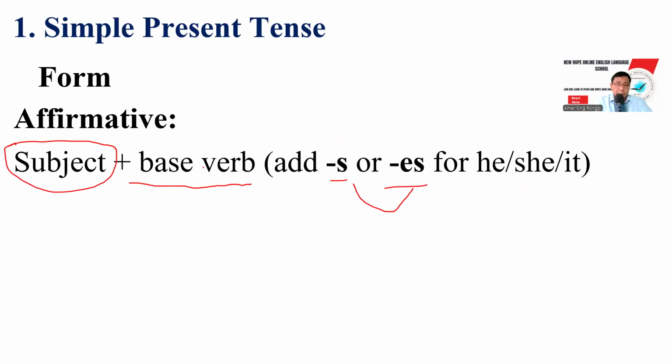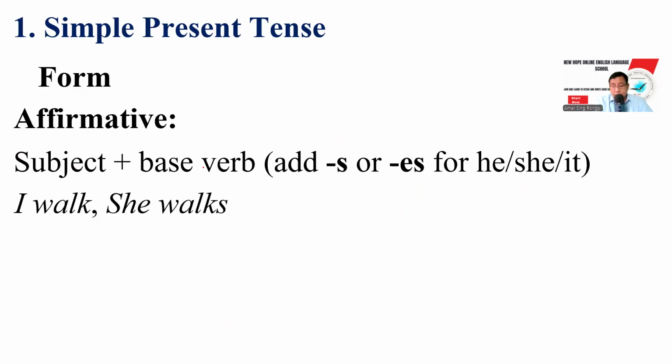So depending on the base verb, depending on the subject, if the subject is this pronouns he, she, it or some singular noun, then we have to add s or es depending on the base verb. And here I walk. Here I is the subject, and so we don't need s.